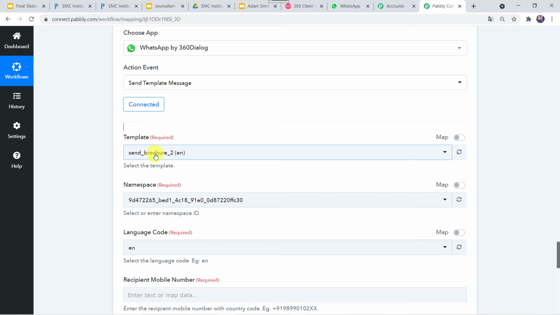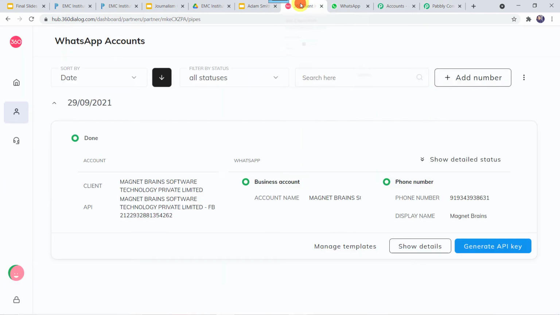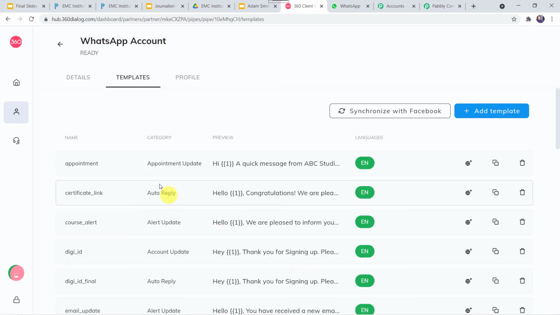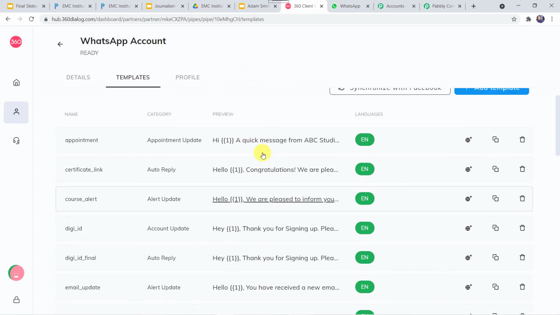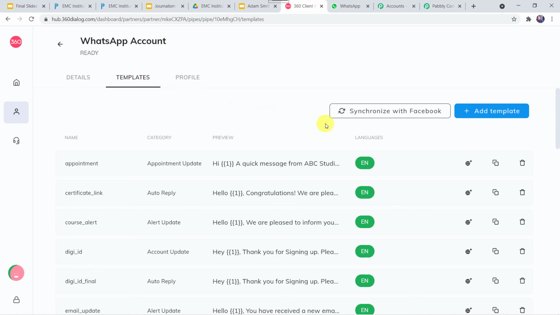Okay. So I'll take you to my 360 dialog account once again, and here you can find the manage templates option. I'll just click on this. Here you can find many templates which I have already created and got approved. If you want to create a new template, just click on this plus button, add template, and you can create a new template by yourself. I have already created a template, that is certificate_link, and got it approved. I'll just open this and show it to you.